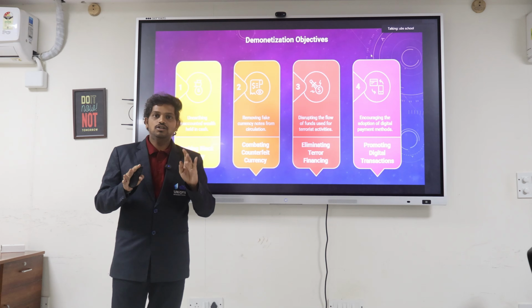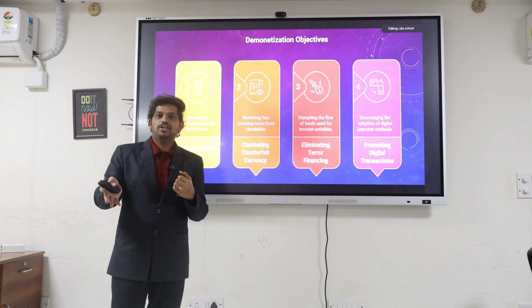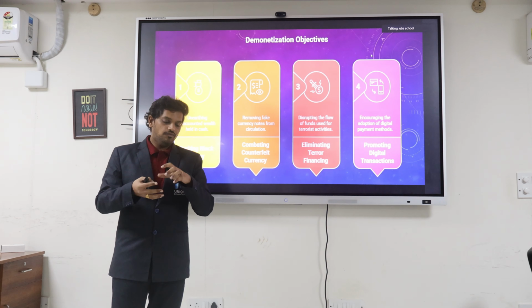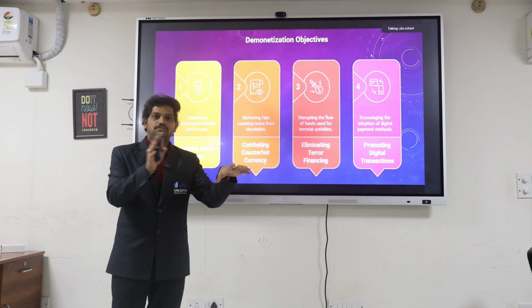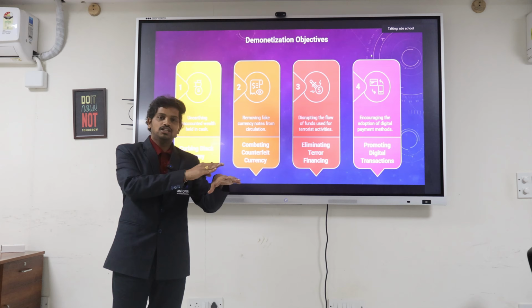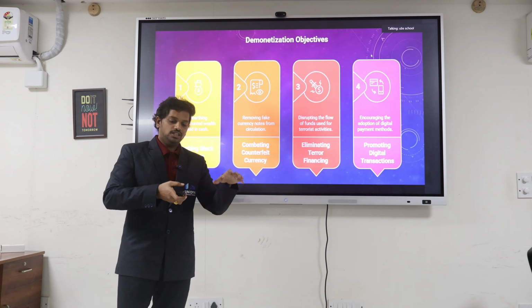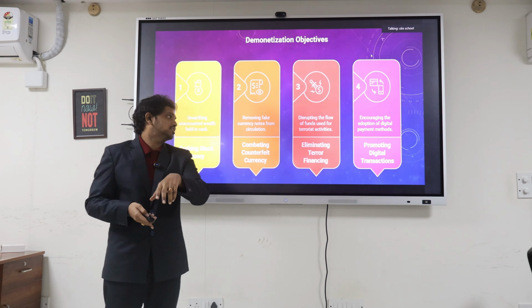Anyone who generates income and is liable to pay tax is called an assessee. The one who hides his income from taxation, that income is known as black money, income hidden from the burden of taxation or the imposition of tax.